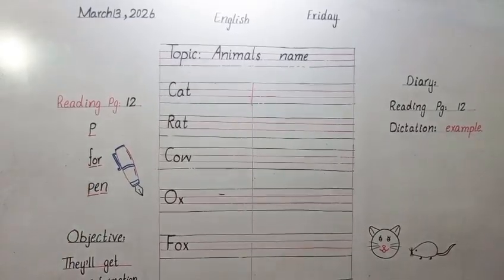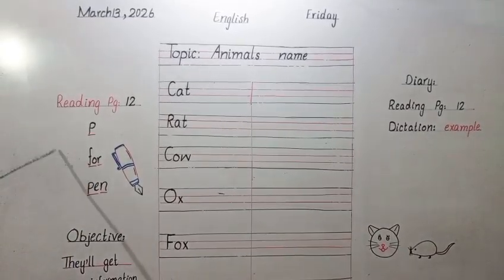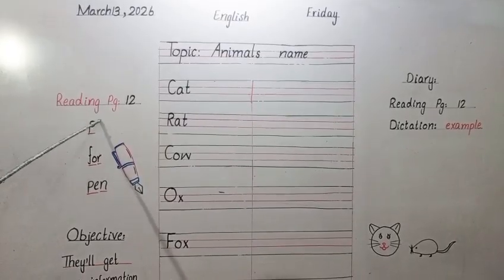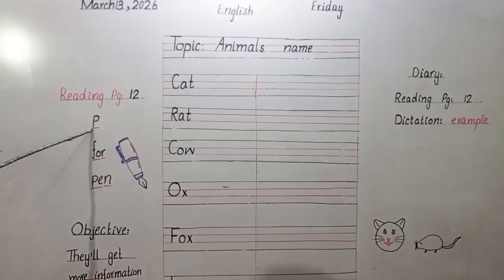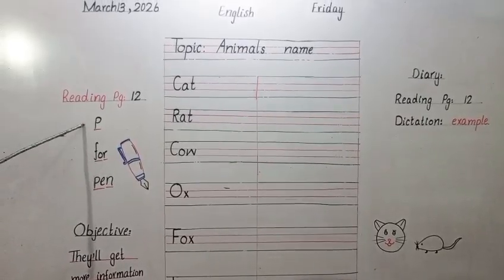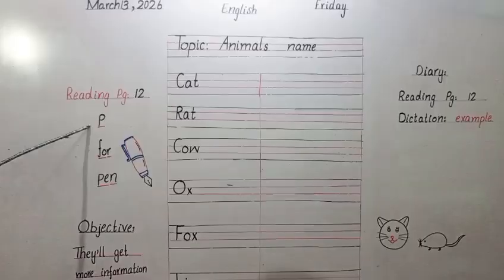English. English. Now we will start the reading. Read the spelling of reading. Reading. Reading page number 12. Now we will read this word. What's the phonics of this letter? This is P and P phonics is H.